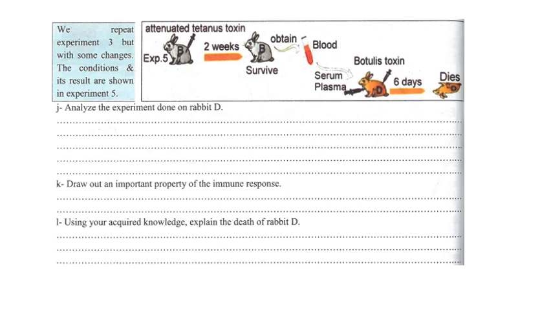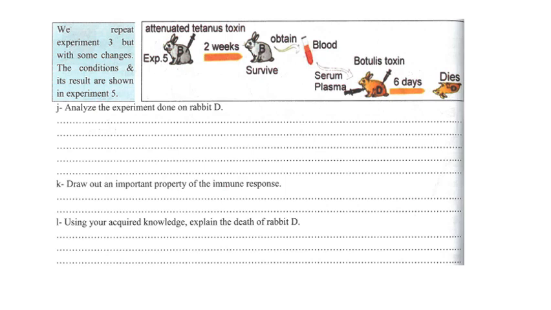We repeat experiment 3 but with some changes. The conditions and results are shown in experiment 5. Look at experiment 5. They injected attenuated tetanus toxin to rabbit B. After 2 weeks, it survived. Then they took blood from this rabbit and the serum was injected to rabbit D. Also, botulism toxin was injected to rabbit D, and after 6 days, it died.